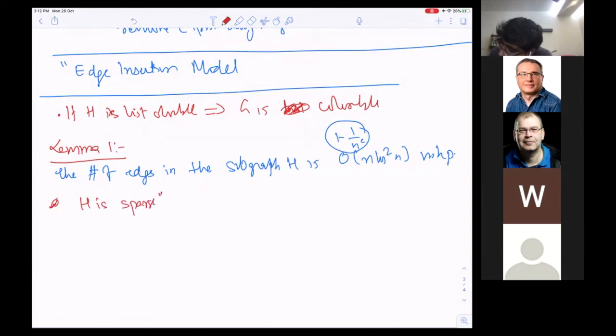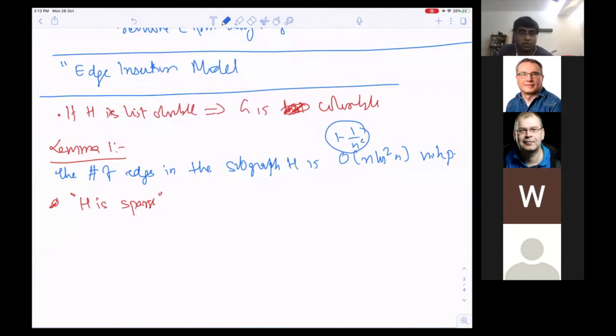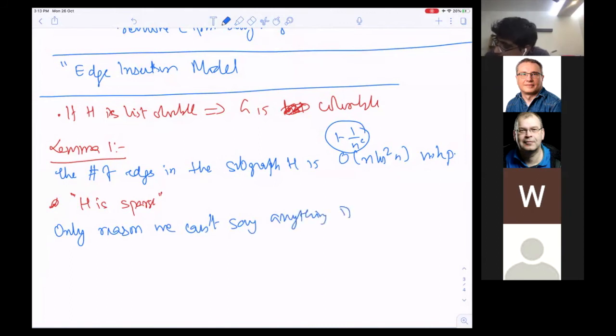Now we have to say something about the correctness of the algorithm. As I told you before, the only region where we can't say anything is if our list coloring algorithm outputs fail.